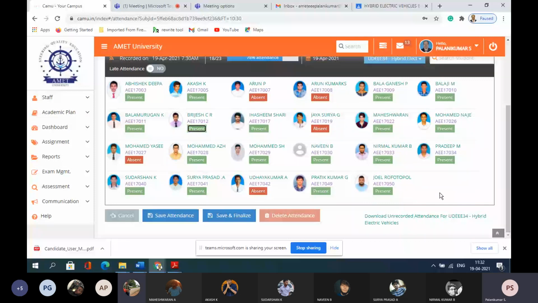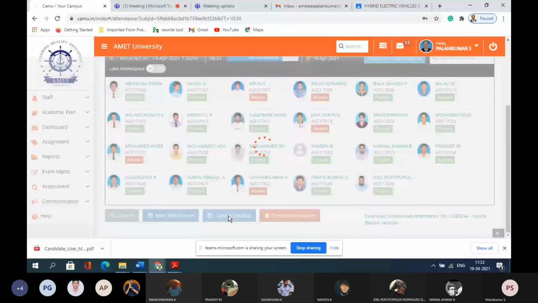Three persons only. Okay. So the absentees are B. Arun, Arun Kumar, Jayasurya, Mohammed Yasir, and Uday Kumar. Okay. Okay, sir. Okay, you can leave.